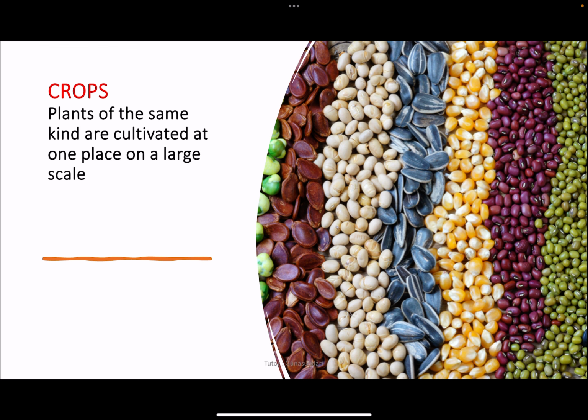And what do you mean by the crops? Of course, this lesson is full of crops management. So what is the definition for crops? Plants of the same kind cultivated at one place on a large scale are called the crops.